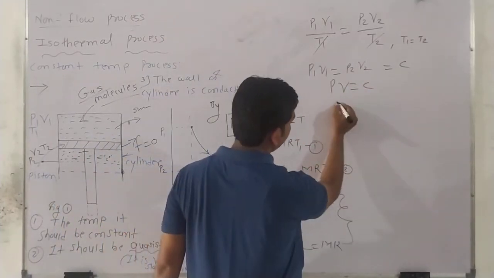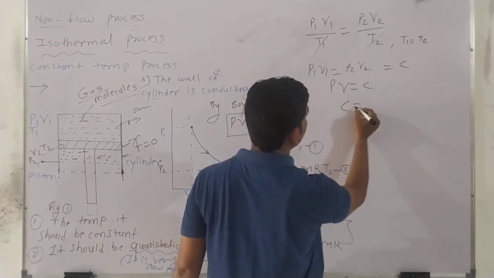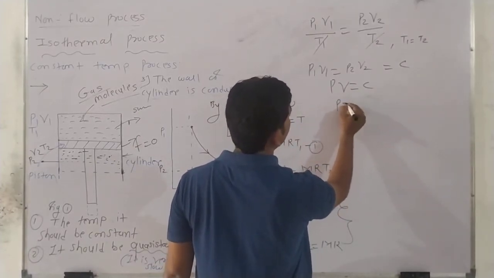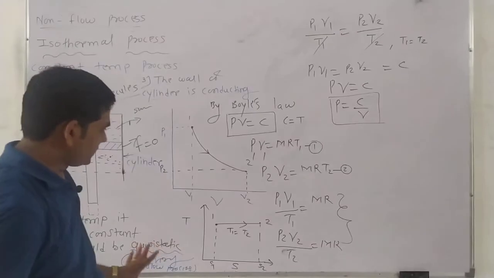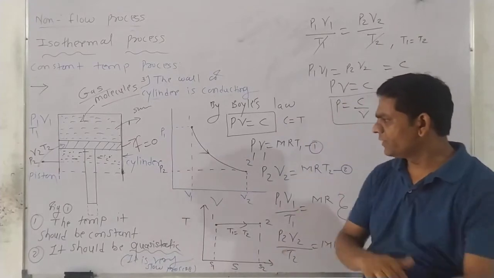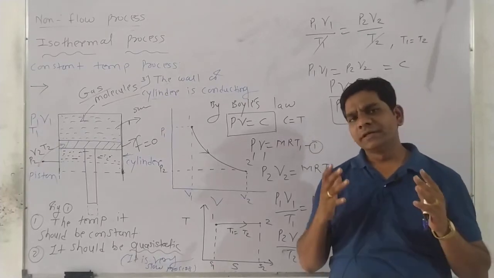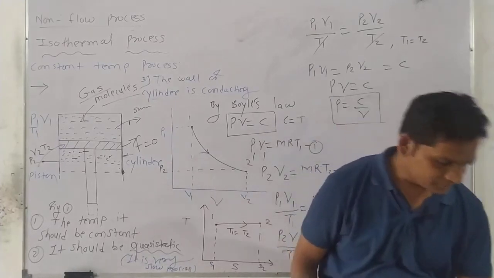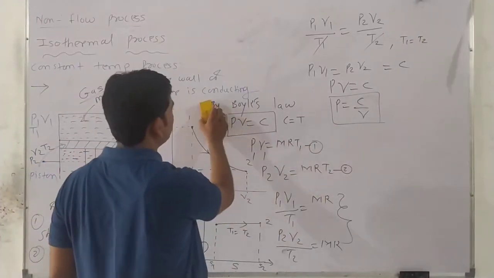So from here, what do we write? C is equal to PV, and if you write it here, P is equal to C by V also. Right? So these are the concepts in an isothermal process. Now we want to prove the derivation of work done, how much work is done or how much heat is transferred in an isothermal process during an expansion process. So let's see here. I erase all these things, whatever I have written here.